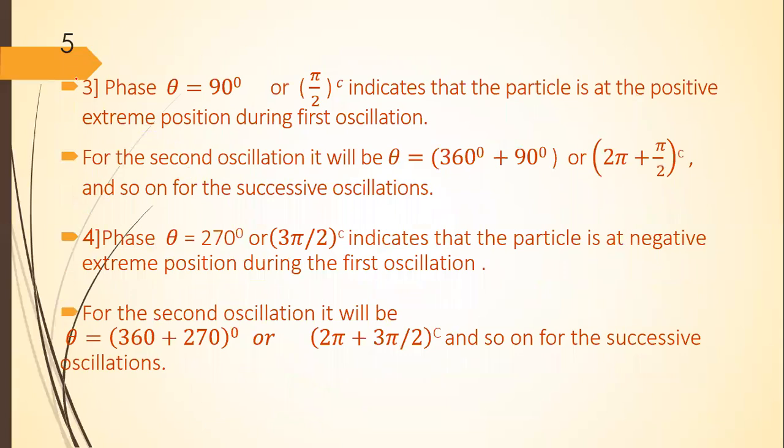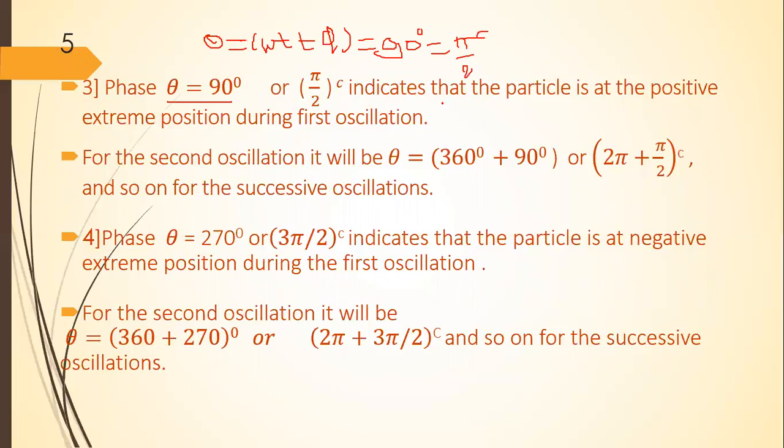Then the third case, phase theta is equal to 90 degree. If this theta, equal to omega t plus phi, is equal to 90 degree, or suppose pi by 2 radian, what will happen?